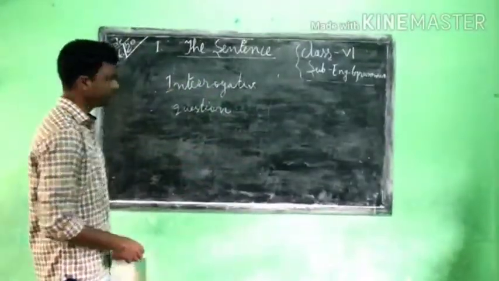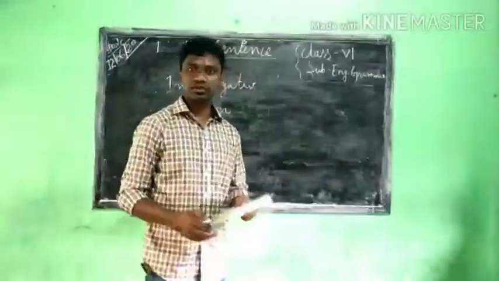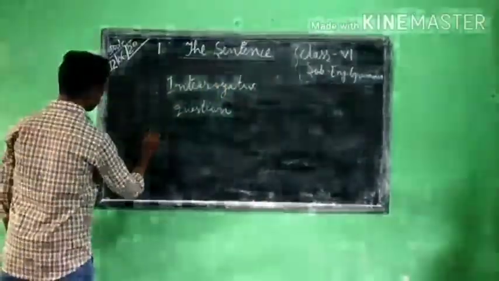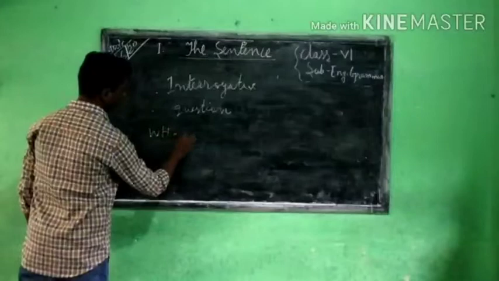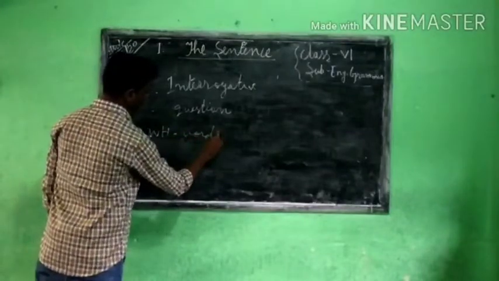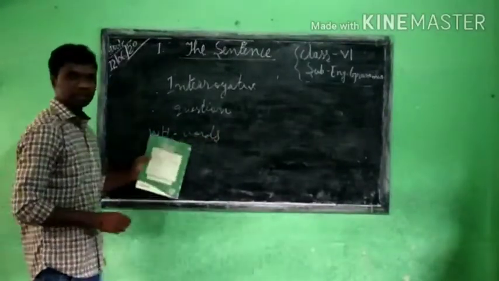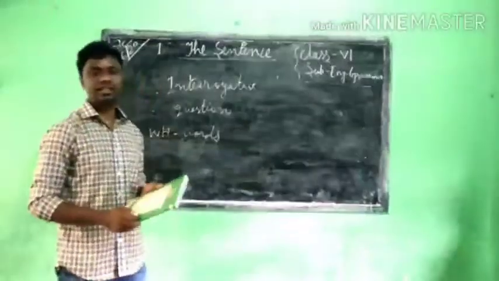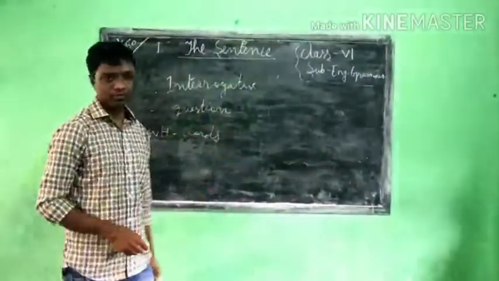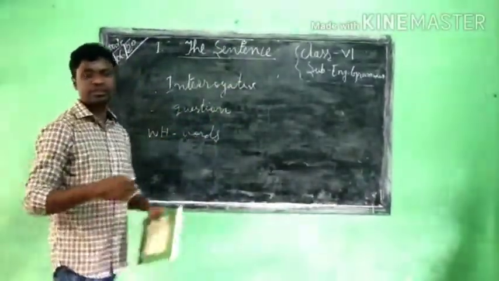You know some of the words which make questions, for example these WH words. Most of these WH words make an interrogative sentence. For example, where are you going? What is your name?